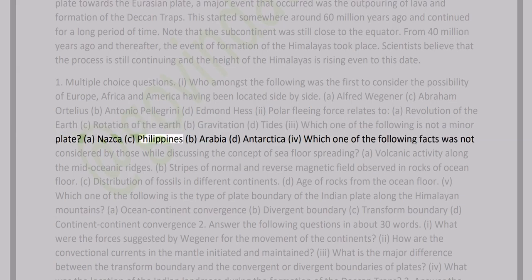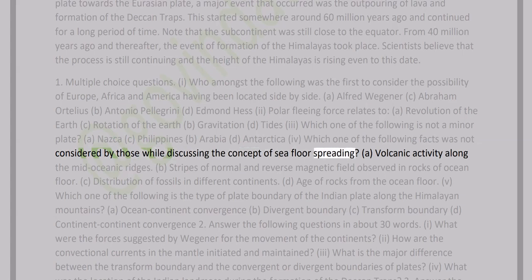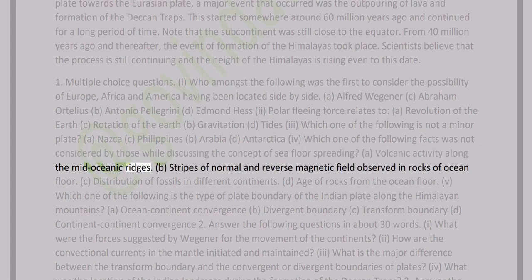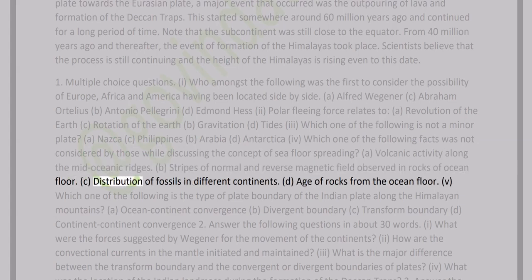3. Which one of the following is not a minor plate? A. Nazca. C. Philippines. B. Arabia. D. Antarctica. 4. Which one of the following facts was not considered by those while discussing the concept of seafloor spreading? A. Volcanic activity along the mid-oceanic ridges. B. Stripes of normal and reverse magnetic field observed in rocks of ocean floor. C. Distribution of fossils in different continents. D. Age of rocks from the ocean floor.